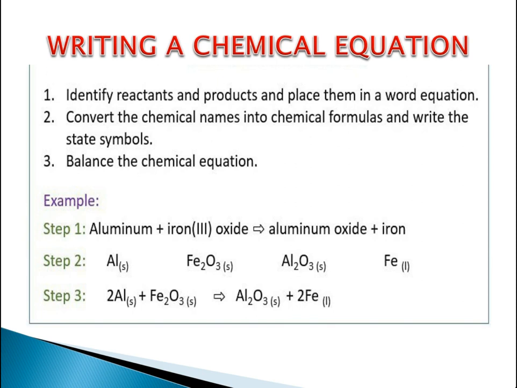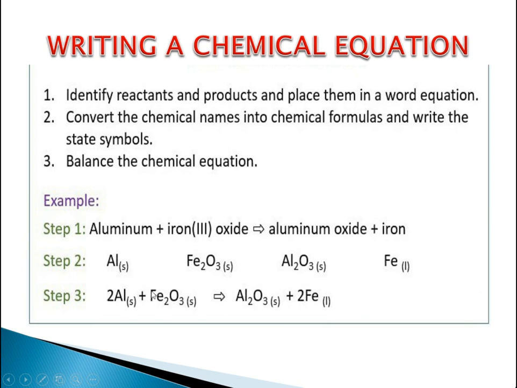The next part is we need to convert the names into formulas. For example, in this example we can see aluminium is in the word equation form. The iron(III) oxide is also in the word equation form. Aluminium oxide is also in word equation form, and this is iron, which is also in word equation form.